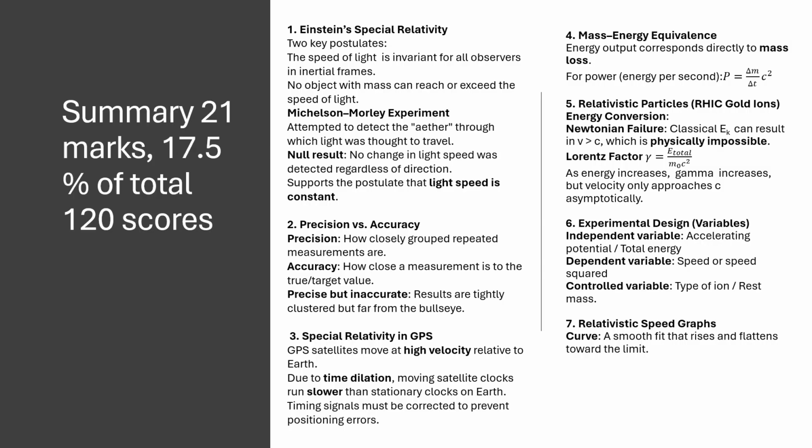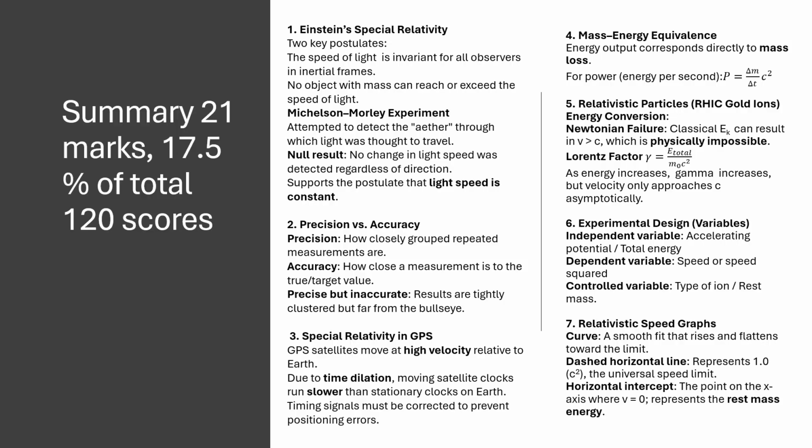7. Relativistic speed graphs. Curve: a smooth fit that rises and flattens toward the limit. Dashed horizontal line: represents v equals 1.0, the universal speed limit. Horizontal intercept: the point on the x-axis where v equals 0, represents the rest mass energy.